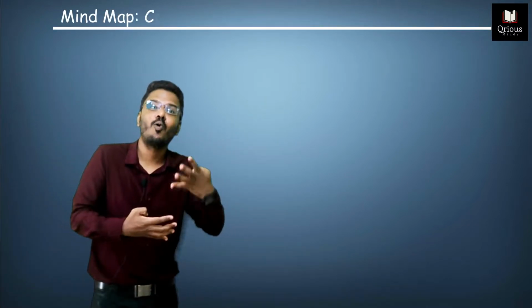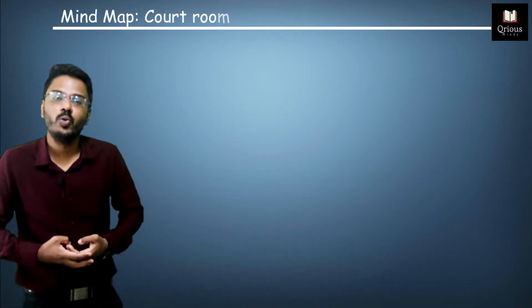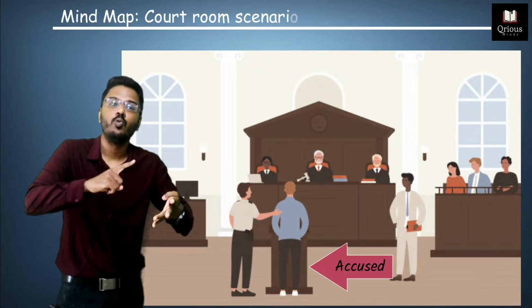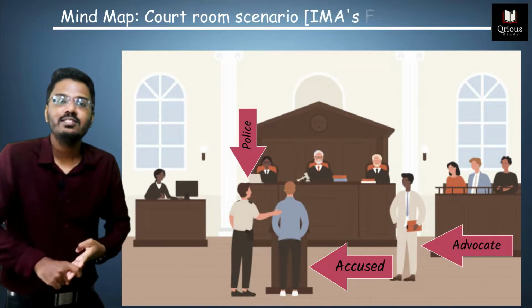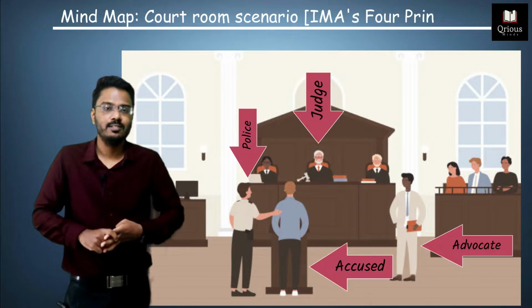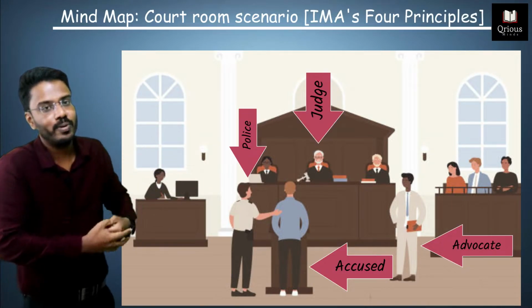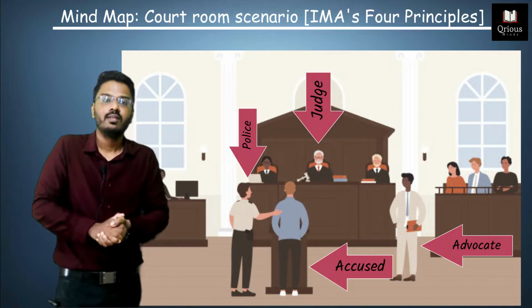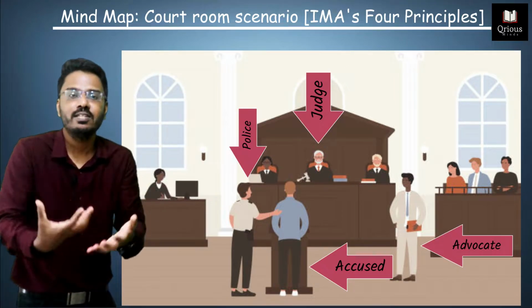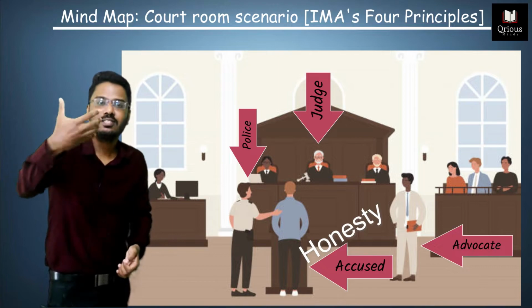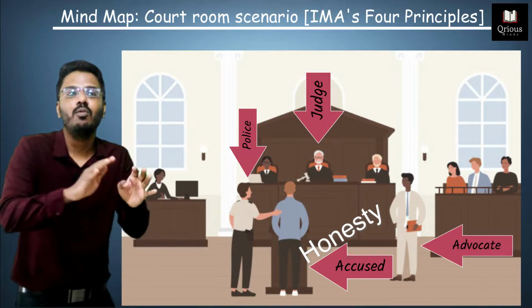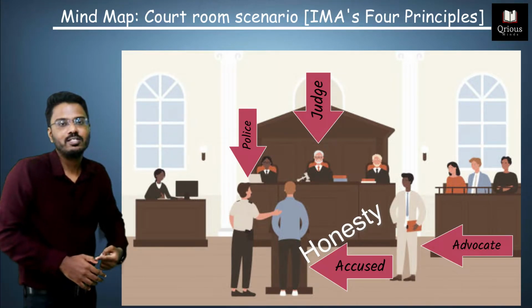Remember that scenario, the courtroom scenario, where there are four characters. The four characters were the accused, the advocate of the accused, the police, and the fourth character was the judge. And how can we connect this scenario to the four principles? Let's see that. The accused needs to confess his crime. He needs to be honest whether he has done the crime or not. So there goes the honesty principle.